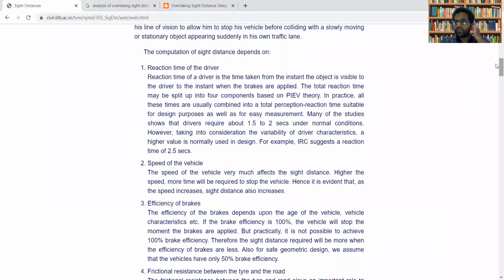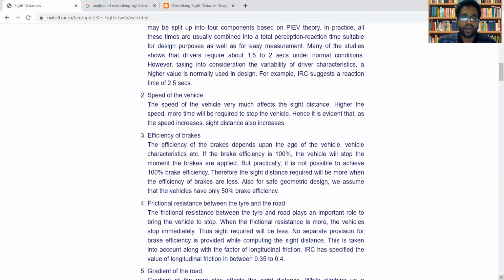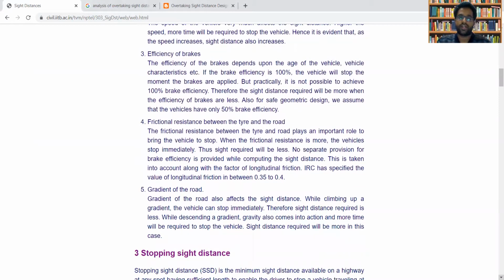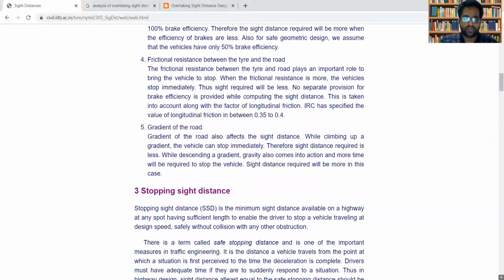In the last class, we have seen about the stopping sight distance. In stopping sight distance, we have seen the factors on which it will depend: one is reaction time of driver, then speed of vehicle, efficiency of brakes, frictional resistance between tire and road, gradient of road, etc. These are the different factors on which stopping sight distance will depend.